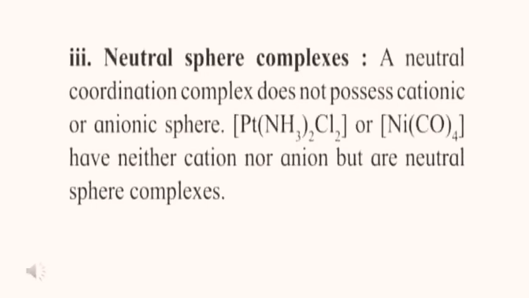A neutral coordination complex does not possess a cationic or anionic sphere, that is, it is neither positively nor negatively charged. Pt(NH3)2Cl2 or Ni(CO)4 have neither cation nor anion but are neutral sphere complexes. Then these complexes are known as neutral sphere complexes.